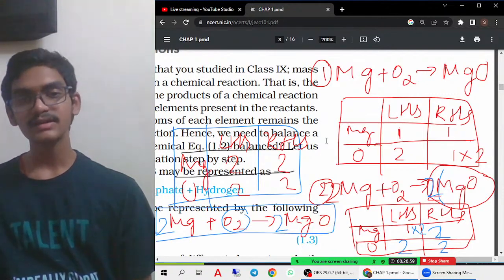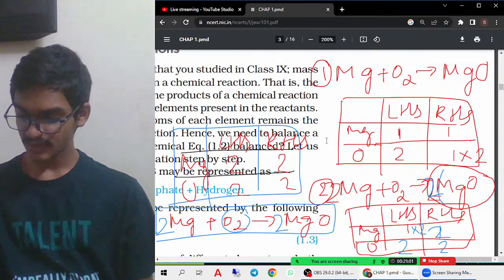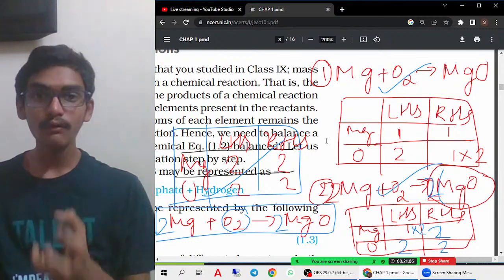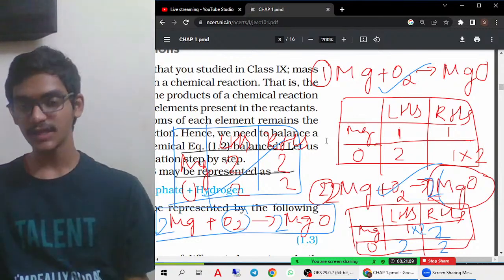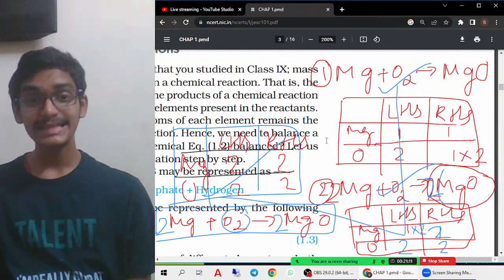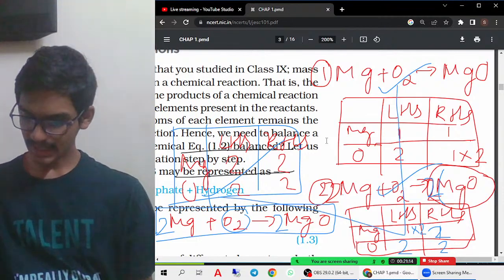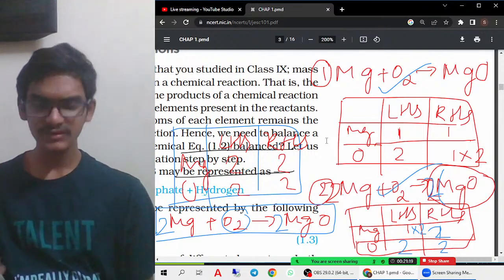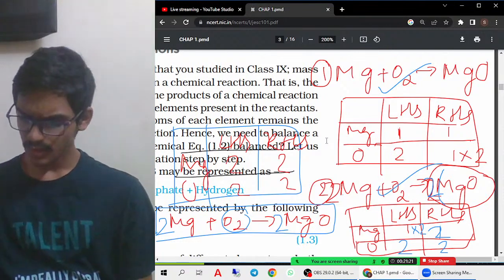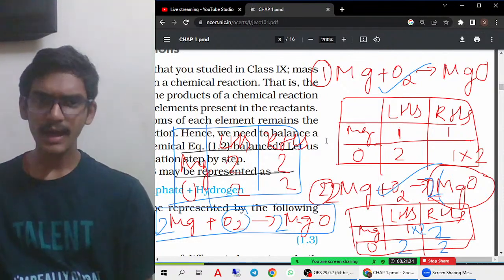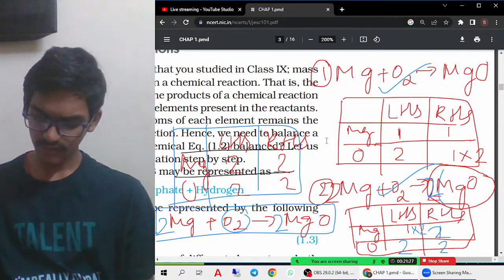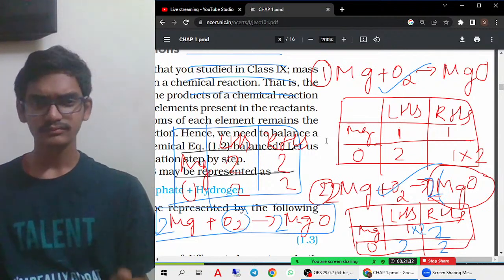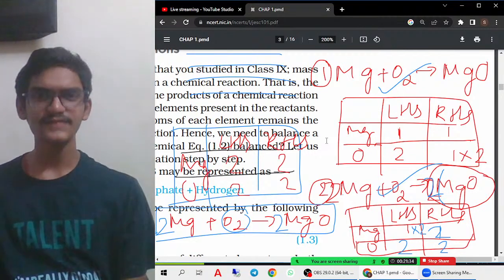So what you actually try to understand from this? You have to do all these 3 different kinds of things, then only you will get marks. If they ask you to show specifically how to balance a chemical equation, then you should write everything, and you should also explain the process. Otherwise, they mostly won't ask that in the exam. They'll give you some 5 equations, and you have to balance them. In that case, only the final answer will have the marks. The process which you do will not have marks.